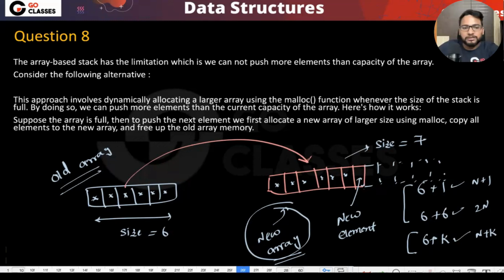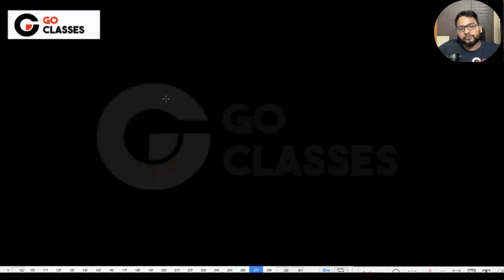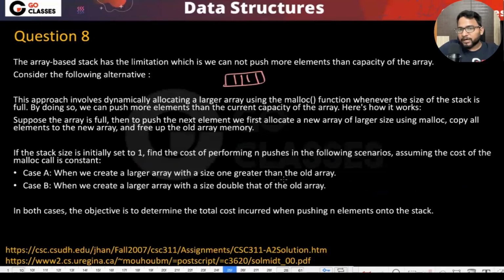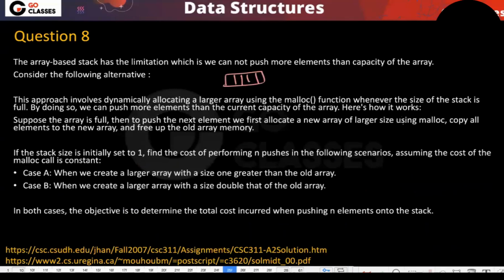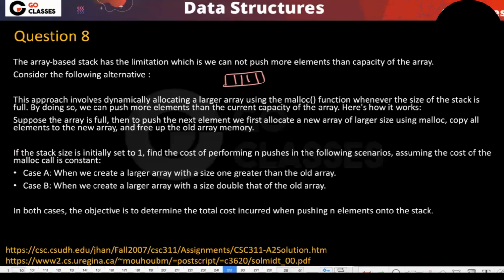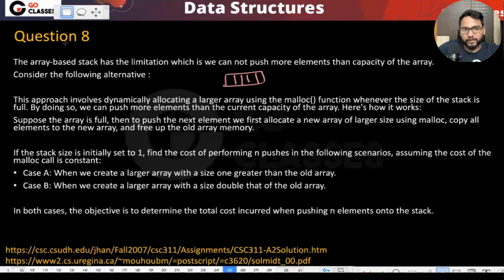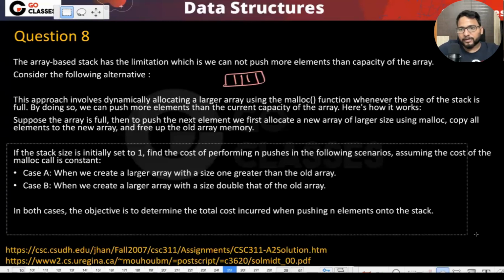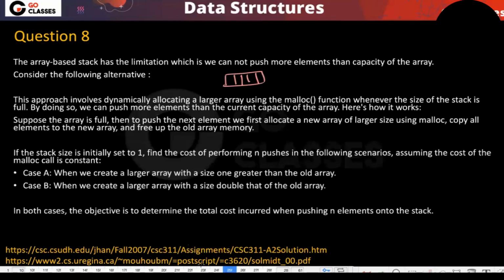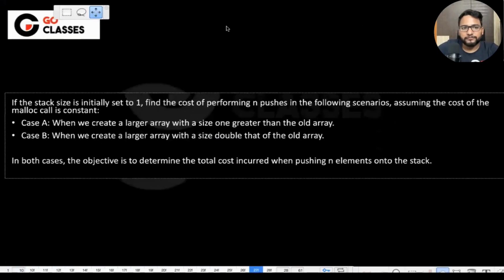Okay, so let's just solve this question. Now, suppose there's case one. Case one is saying, whatever is the earlier size, we create a larger array with the size one greater than the old array. In both the cases, assume the stack size or the array size is initially one. So let's solve these two cases. Initially the size of the array or the stack is one. We want to push n elements, and we need to check the cost of n elements.